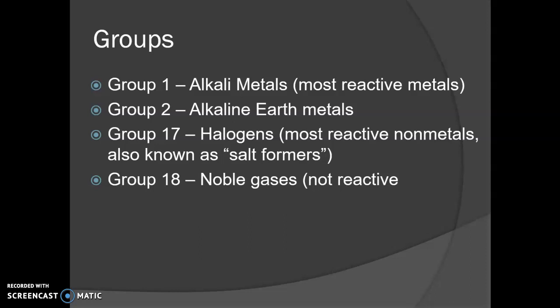And then if you skip way over to the right, the second to last group is called the halogens. These are the most reactive of the nonmetals because they only need to gain 1 electron. And remember, losing or gaining 1 electron is pretty easy to do. And they're also known as the salt formers. Sometimes it's a random multiple choice question on an AP exam. And then the last group farthest on the right are the noble gases.